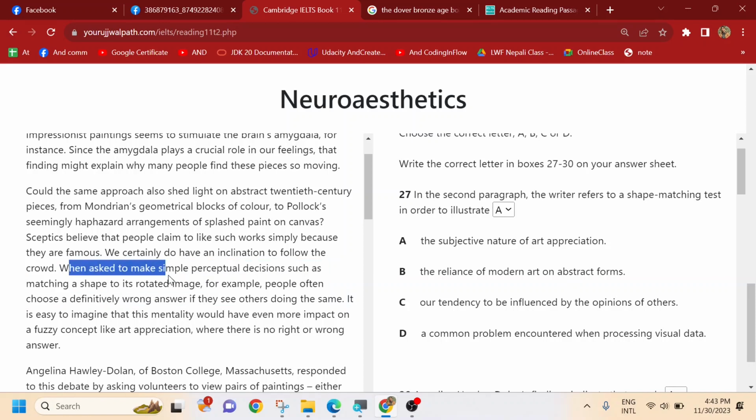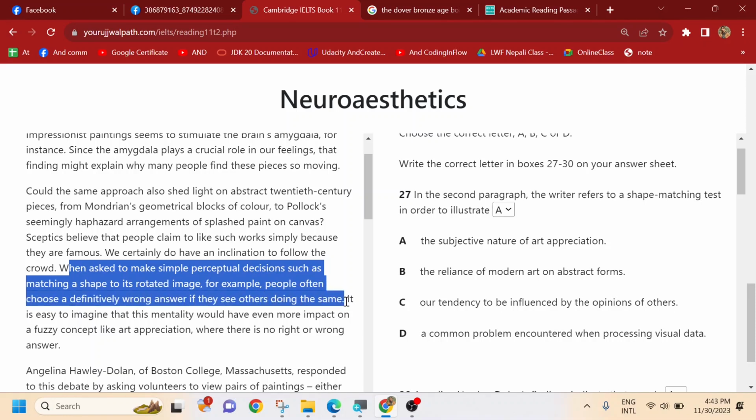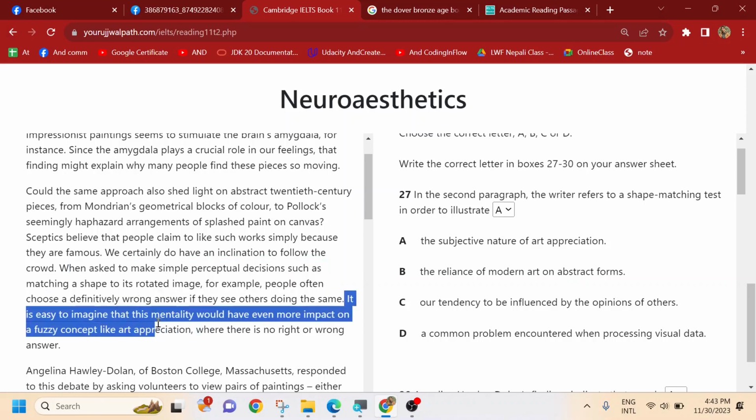So when asked to make simple perceptual decisions such as matching a shape to its rotated image, for example, people often choose definitely wrong answers if they see others doing the same. Okay, then people choose the wrong answer, and it is easy to imagine that the mentality would have even more impact on fuzzy concepts like art appreciation where there are no right or wrong answers.